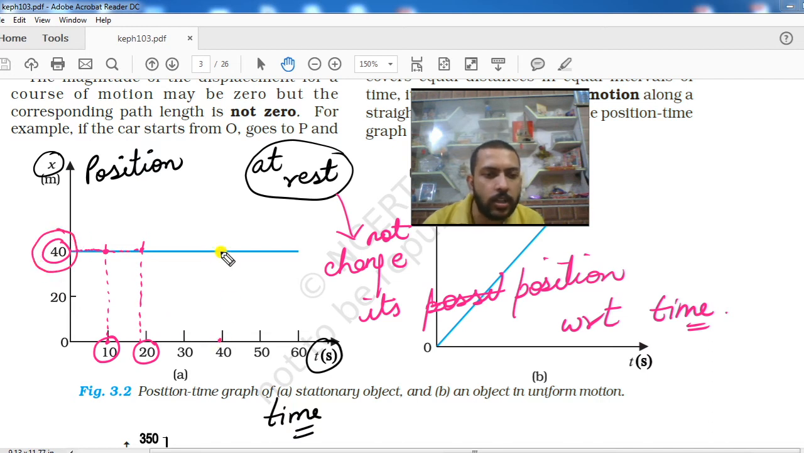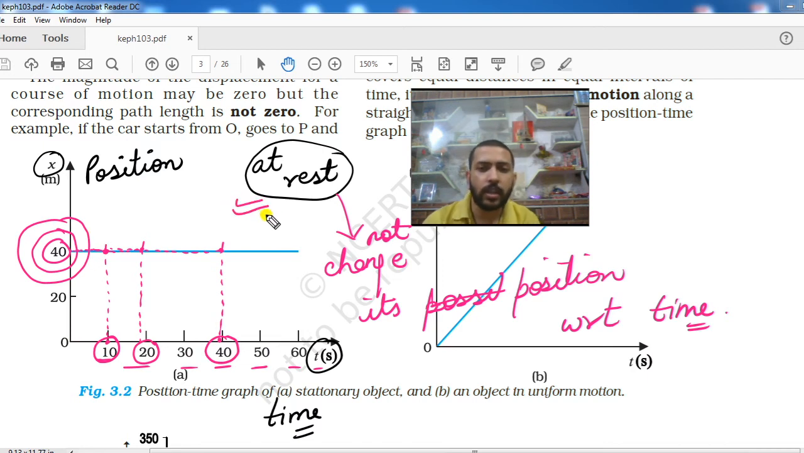It will come again equal to 40. Just check at t equals 40. Again we are getting a point here, and this point represents the same position on the graph, which is 40 meter. So how is it possible that at different times the body is remaining at its own position? It could be possible only in one case, when the body is at rest.